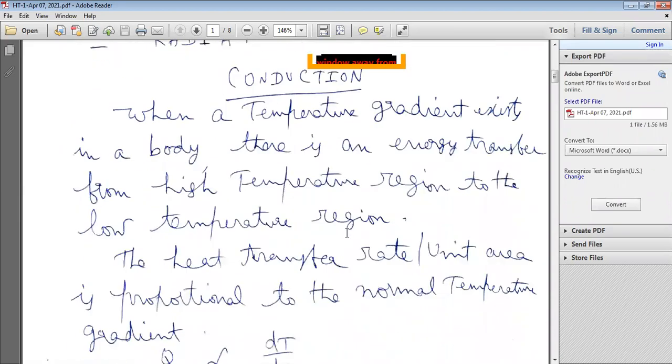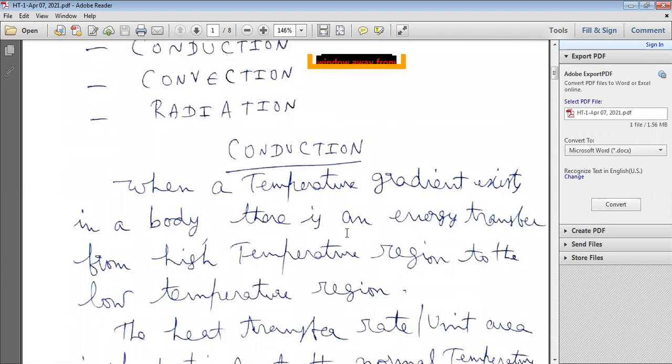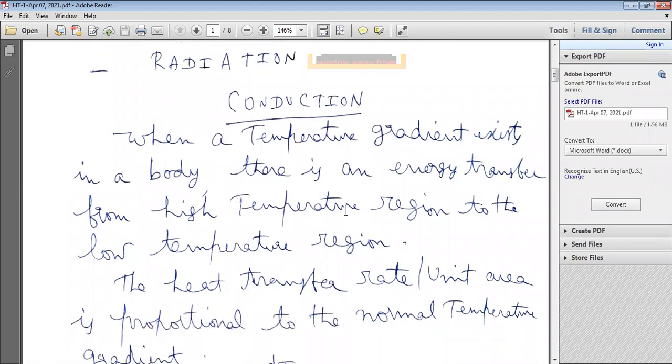First we will discuss the introduction part of conduction heat transfer. So what is conduction?